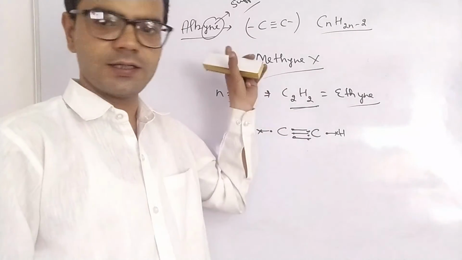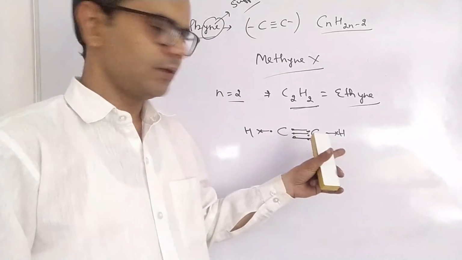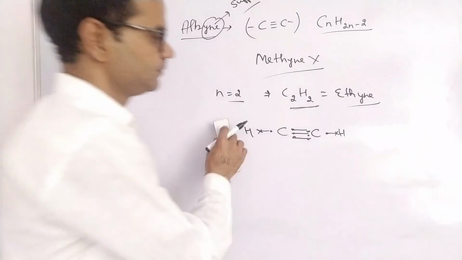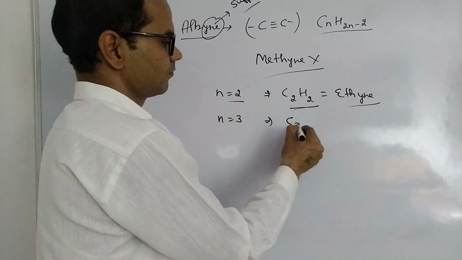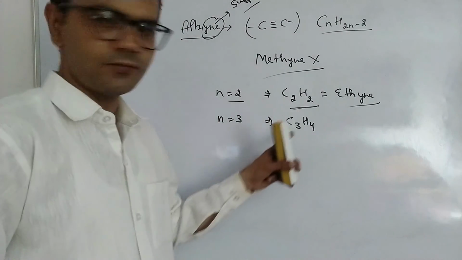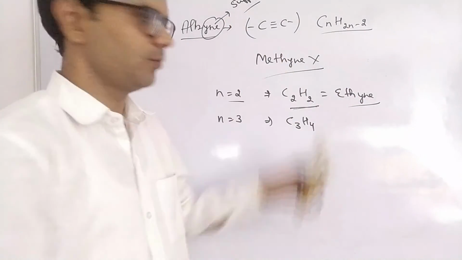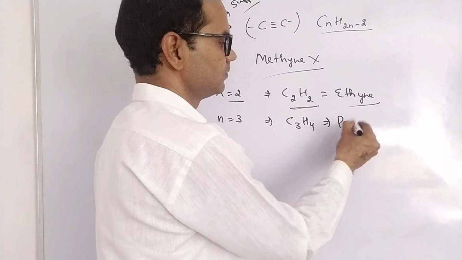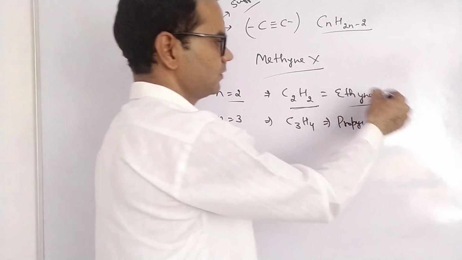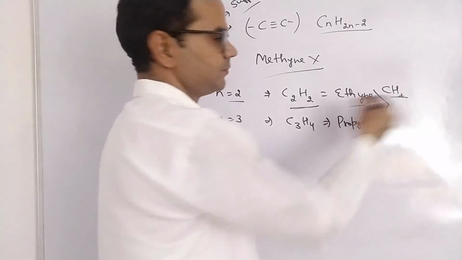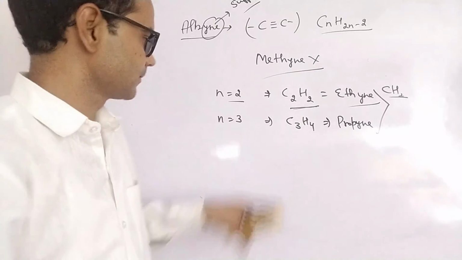So this is alkyne and this is ethyne. Why? Because 2 carbons are there. Put the value 3, C3H4. For 3 carbons, prop, suffix is yne. This is propyne. Again we can see the difference: there is a difference of a CH2 group between 2 consecutive members.